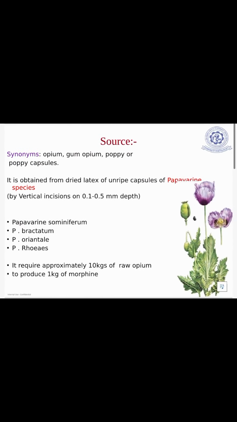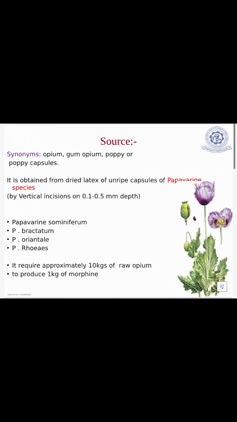Source. Synonyms of morphine are opium, gum opium, poppy or poppy capsules. It is obtained from the dried latex of unripe capsules of Papaver species by making vertical incisions of depth 0.1 to 0.5 mm.